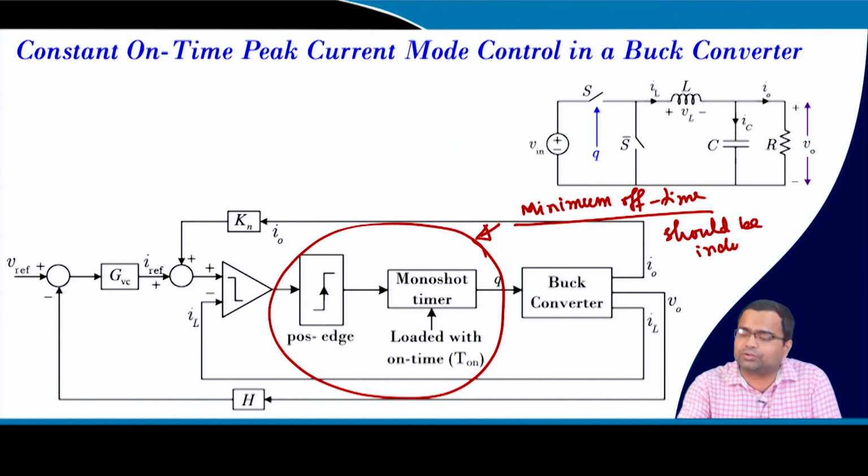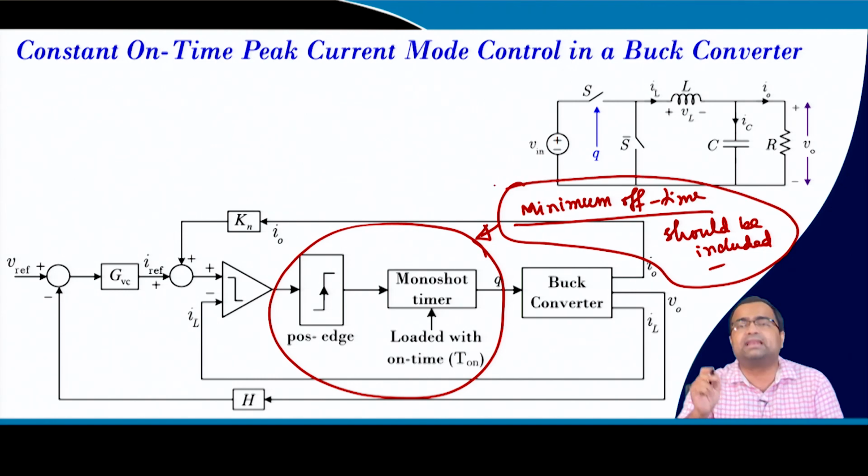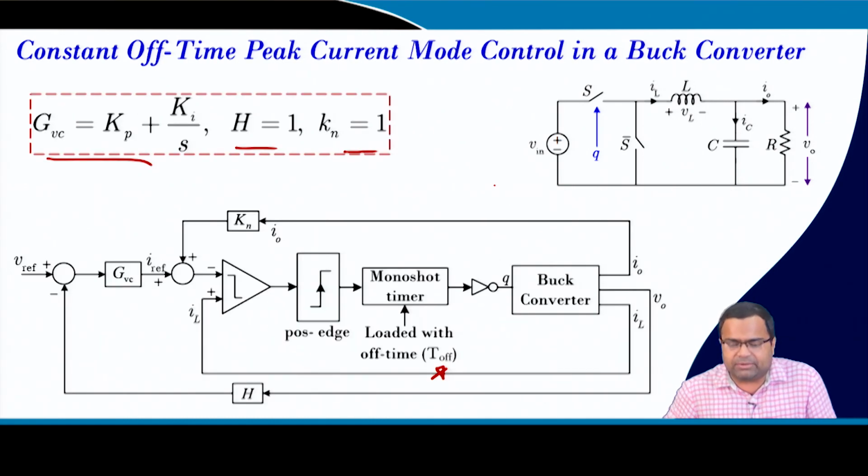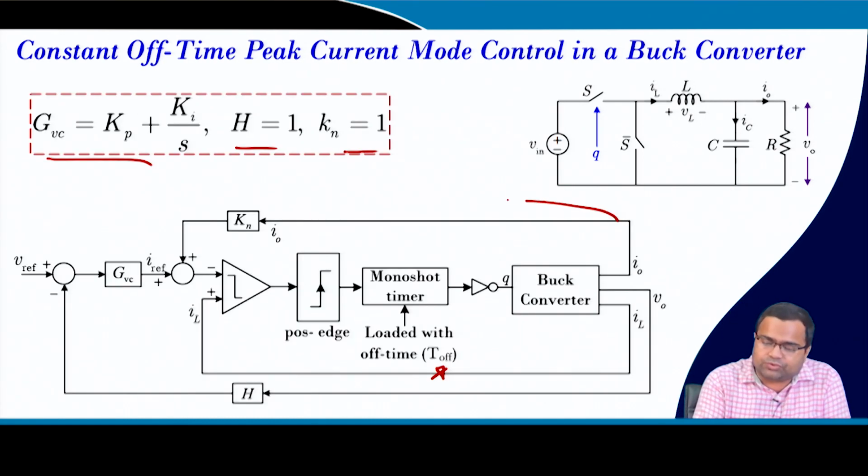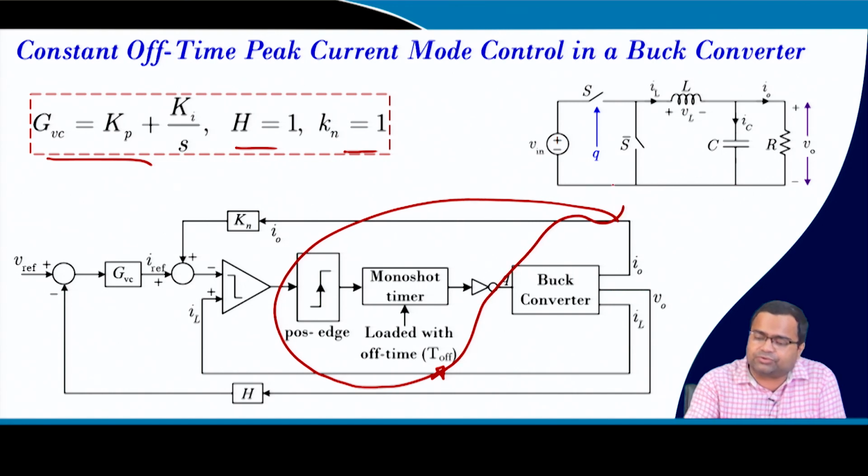Here, just to show the logic I have shown, but this should be included, and that we have discussed in detail in, I think, week 2, okay, otherwise it will collapse. And we have also discussed in, I think, week 4 the implementation, that we should include that minimum on time for constant off time control and minimum off time for constant on time control, otherwise it will collapse during the transient. So, similarly, if we take this one, we should incorporate here,